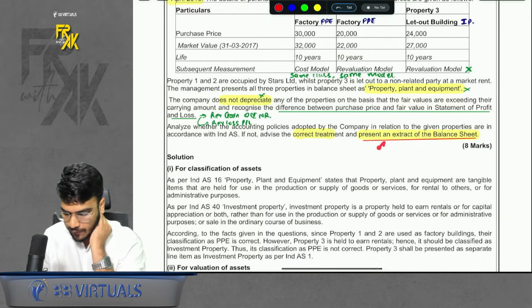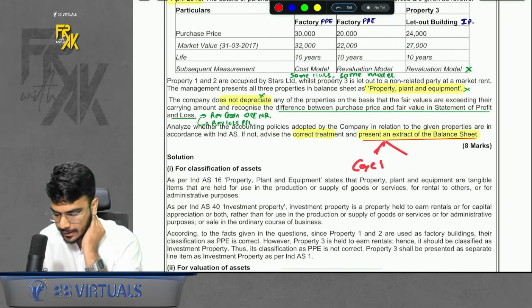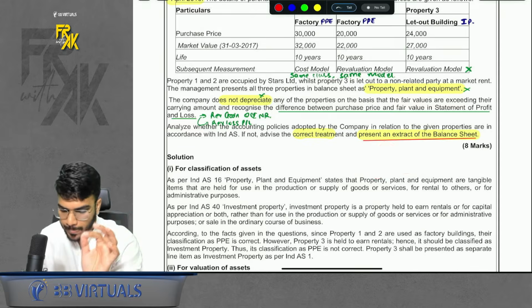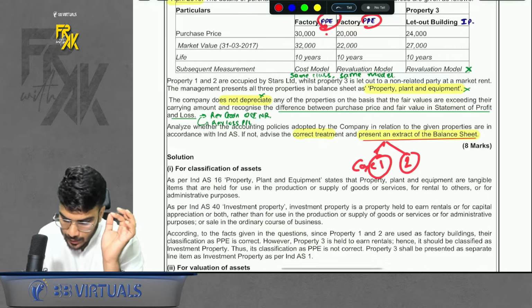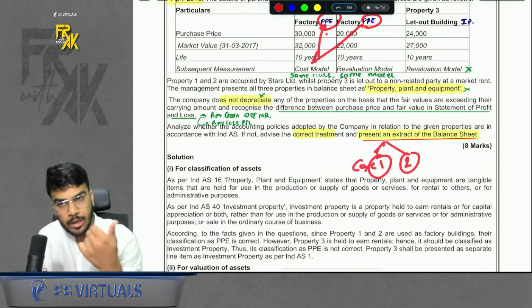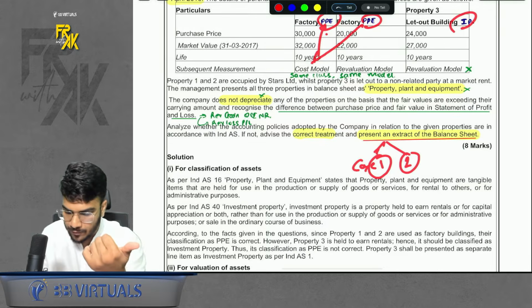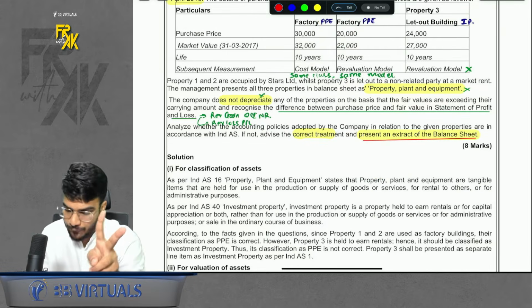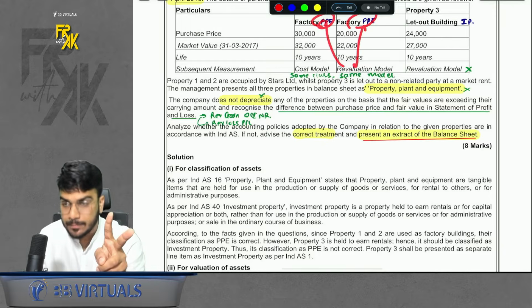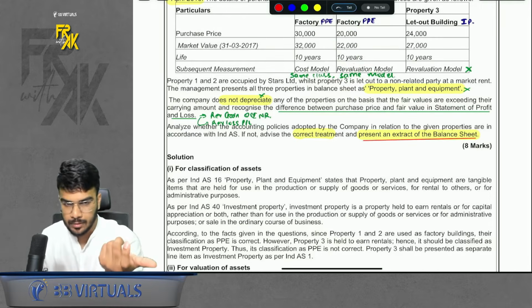In case you remember, we have to solve this question in 2 cases, case 1 and case 2. Why sir, case 1, case 2? Because for PP, case 1 will assume that for both the PPs, you are following cost model, right? And for IP, you are following cost model. And case 2 will be for both PPs, you are following reval model. And for IP, again, you are following cost model only, right?